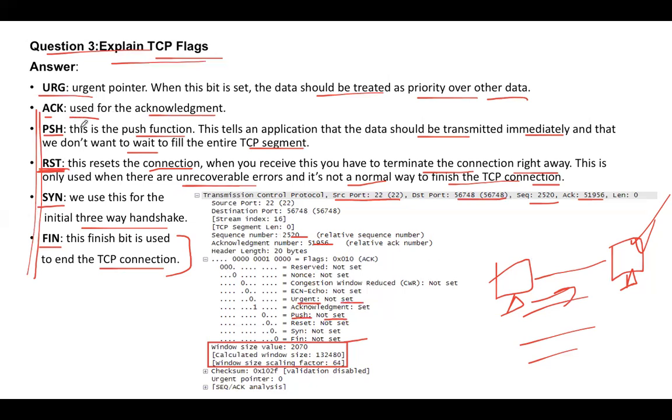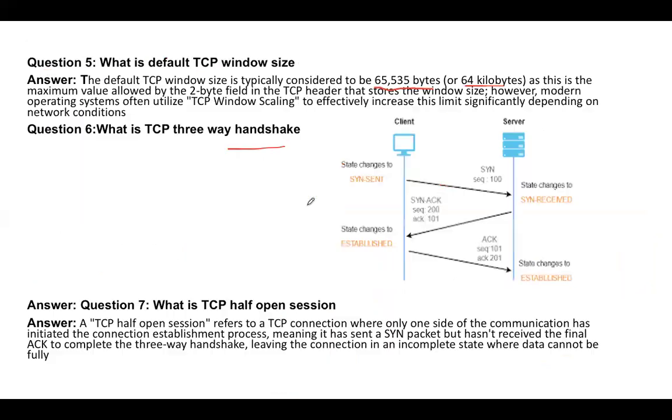I would say the SYN packet, and then the acknowledgement. These are the two flags which are being used for the three-way handshake. SYN packet, SYN plus acknowledgement, and the final acknowledgement. So the acknowledgement and SYN. That's the answer if someone asks what flags are involved in the TCP three-way handshake. Cool. Let's move to another question.